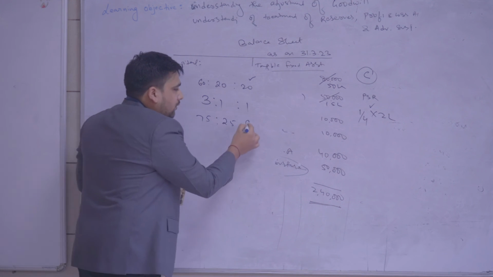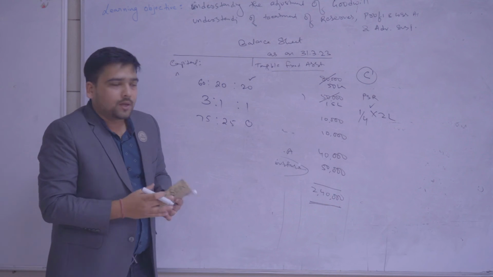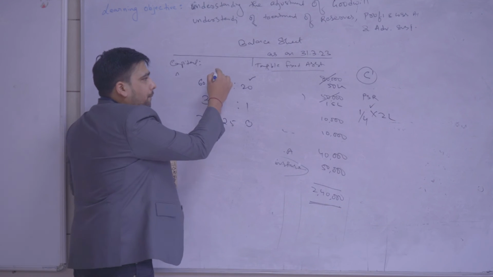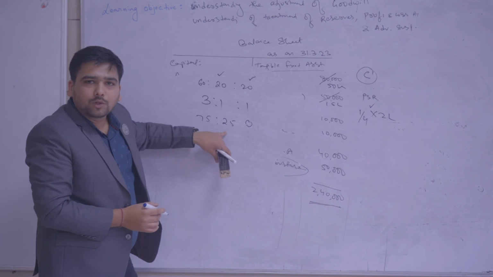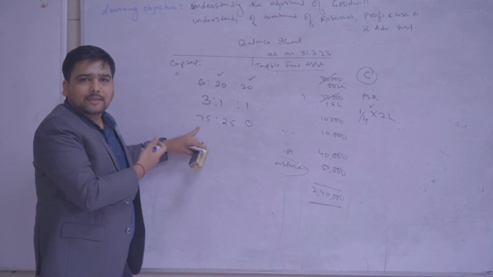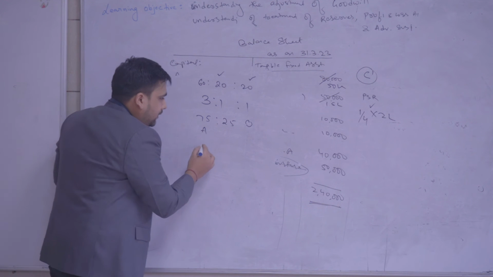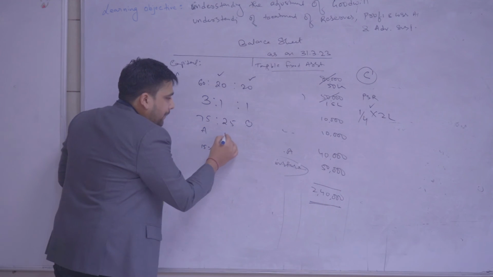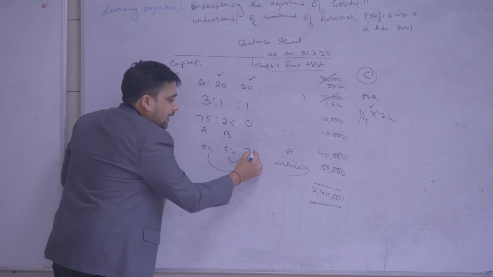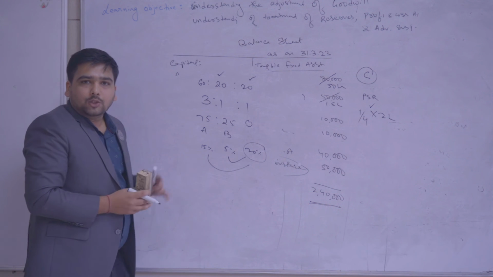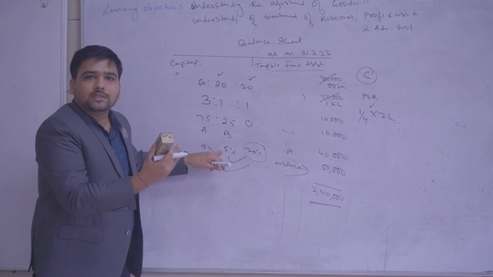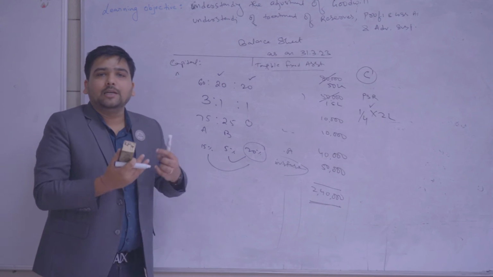There was no share of C in the old firm. Now what is the ratio of C? That's 20%. What is the new ratio of B? It is 20%. Earlier it was 25%. So obviously the old partner is sacrificing, and also A is sacrificing. So A is sacrificing 15%, B is sacrificing 5%, and both of them are giving share to the new partner, and C is gaining 20%.